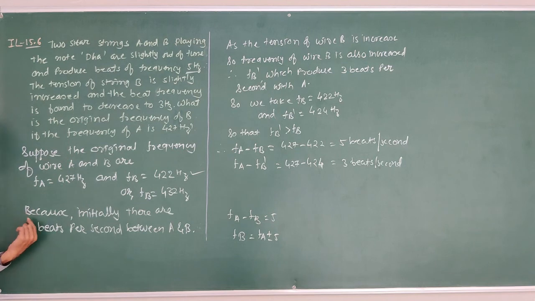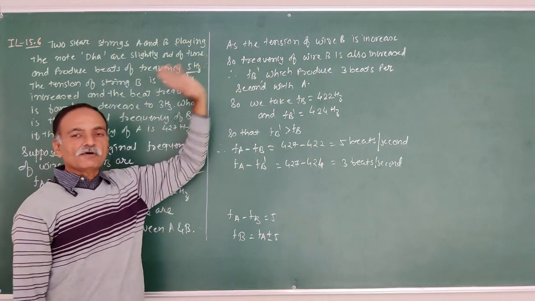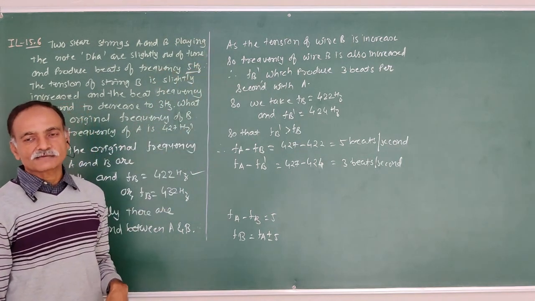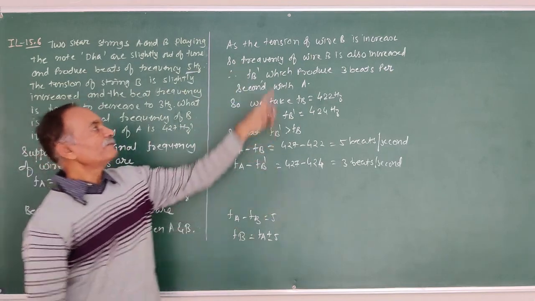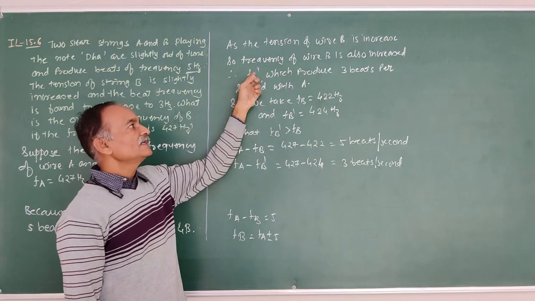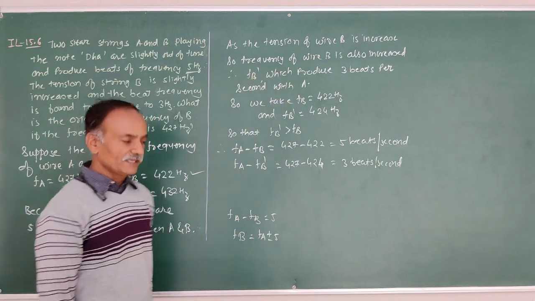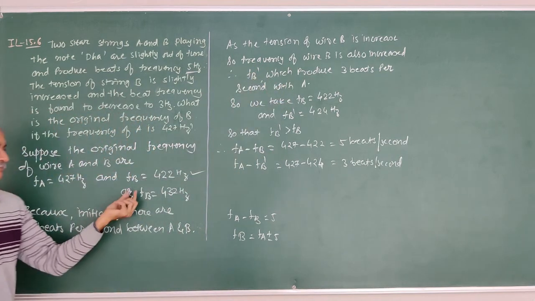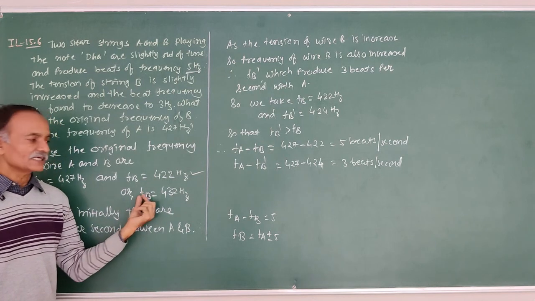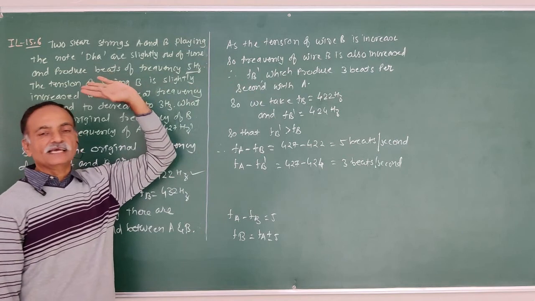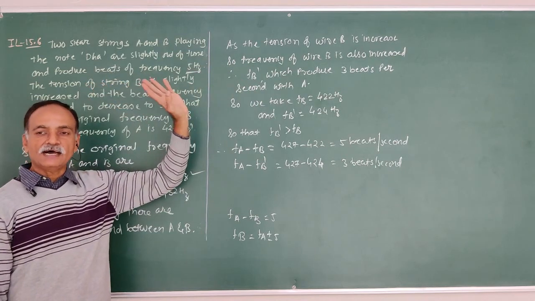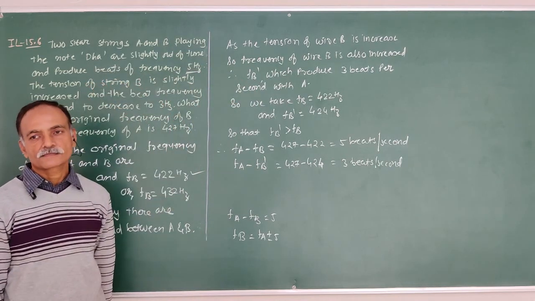Now, as the tension of wire B is increased, what happens? The frequency of B also increases. Therefore, the new frequency is FB dash, which must be greater than FB. Initially, FB is 422 or 432. After applying the tension, 3 beats are produced per second.